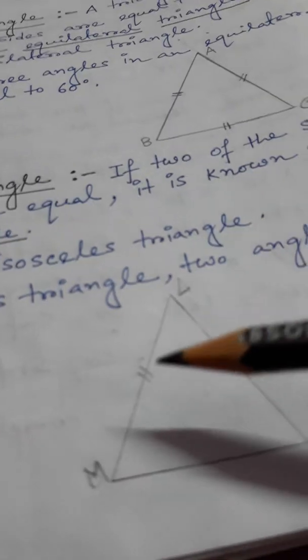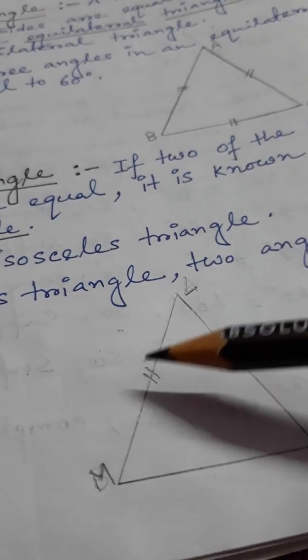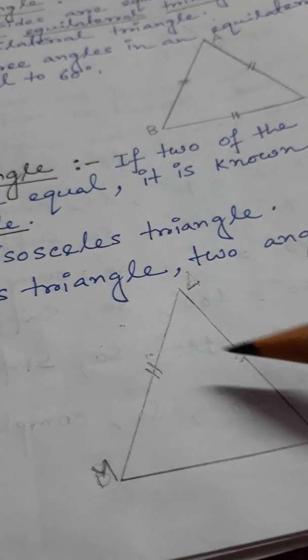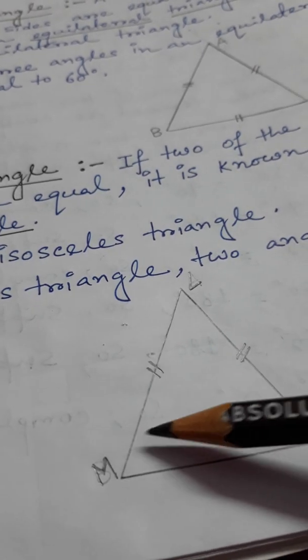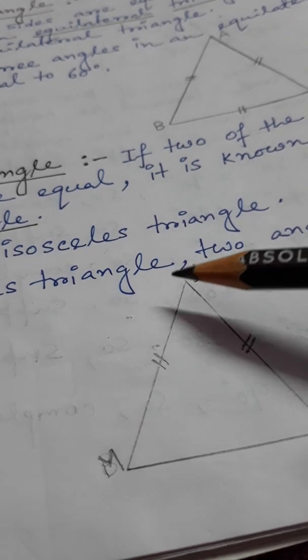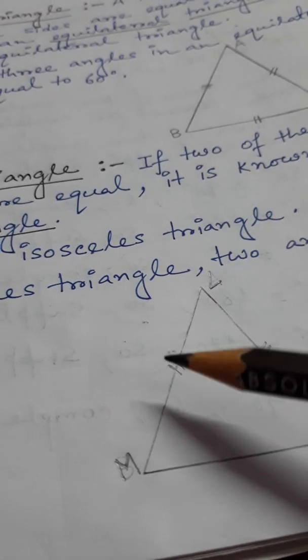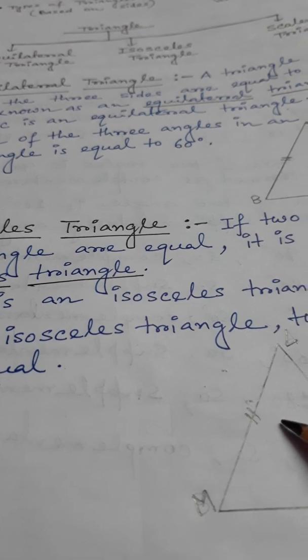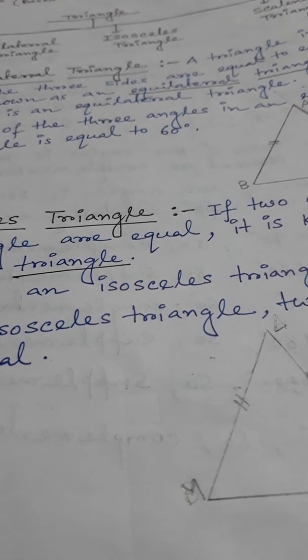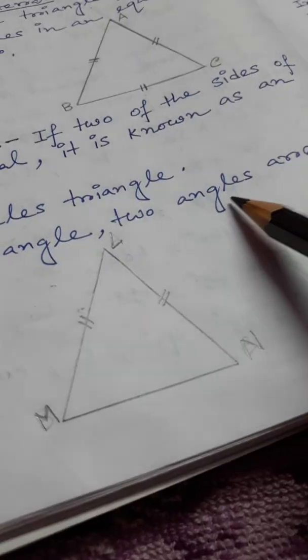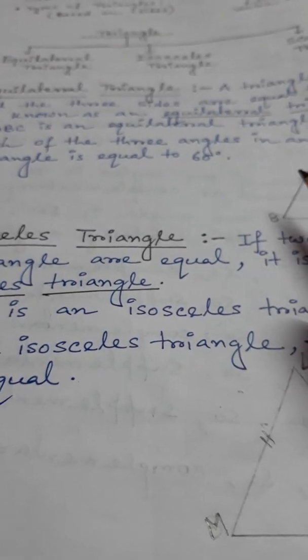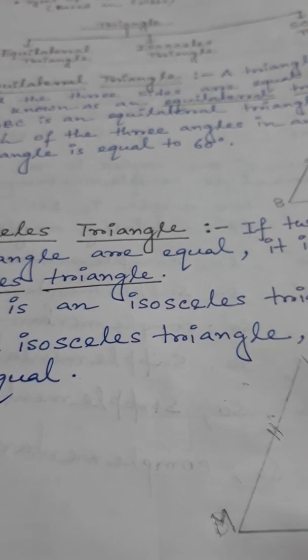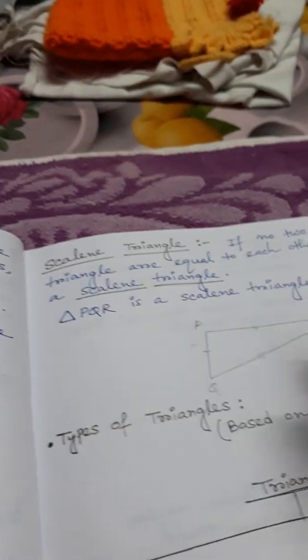Okay, see here, students, in this triangle both sides are equal, and the angles opposite those sides are also equal. So you see this angle and this angle are equal, and that angle is the different one. So in an isosceles triangle, remember, two sides are equal, and also two angles are equal. And here in the equilateral triangle, three sides are equal and all three angles are equal to 60 degrees. Okay, let's see another type of triangle, the scalene triangle.